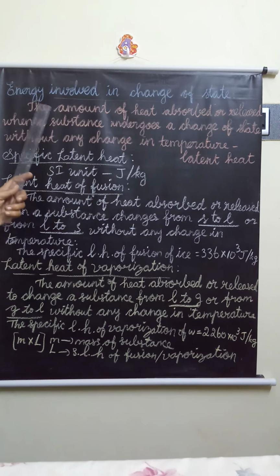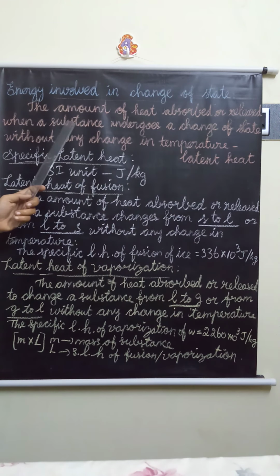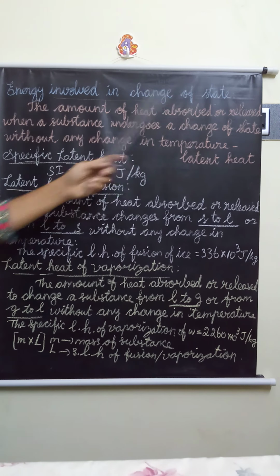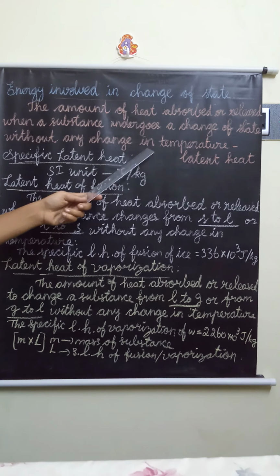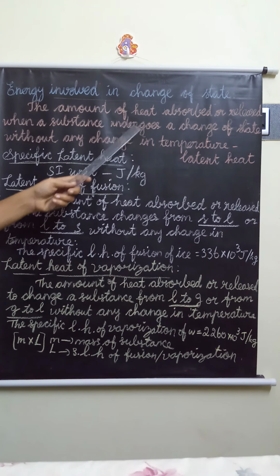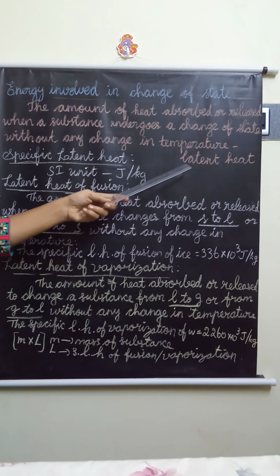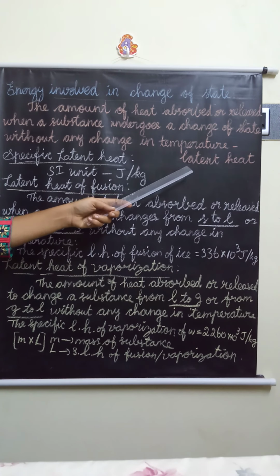That means from solid to liquid, liquid to gas, gas to liquid, liquid to solid, it changes the state of matter without any change in temperature. That is called latent heat.